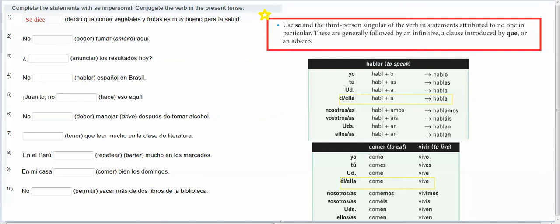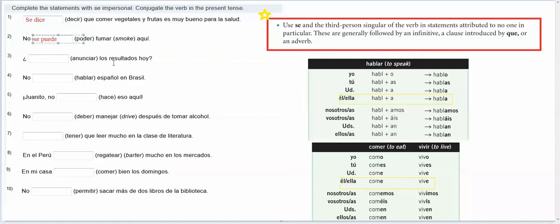So, no poder fumar aquí. It's saying that smoking is not allowed here, so that would be like on a sign, no smoking allowed. So we're going to put se, and then we've got poder. Poder is an O to UE verb, and since I'm going to conjugate for the él, ella form, I am going to change my O to a UE, and then because it's an ER verb, I'm going to add an E on the end of my verb. No se puede fumar aquí.